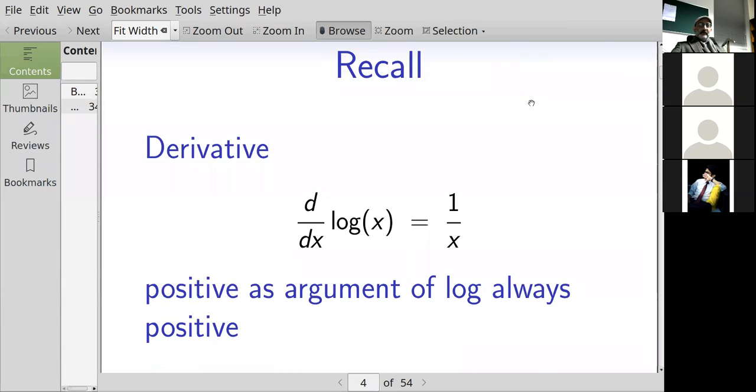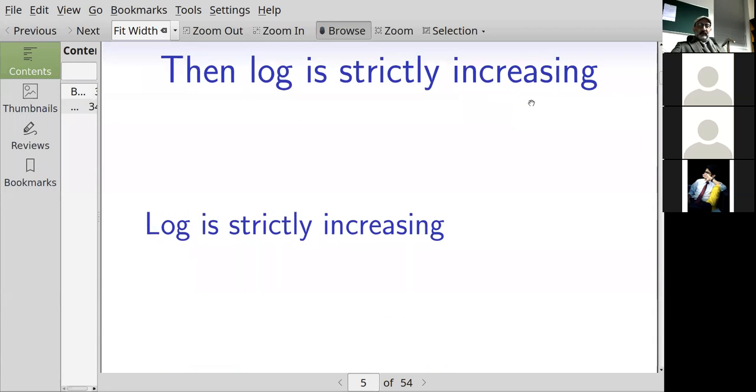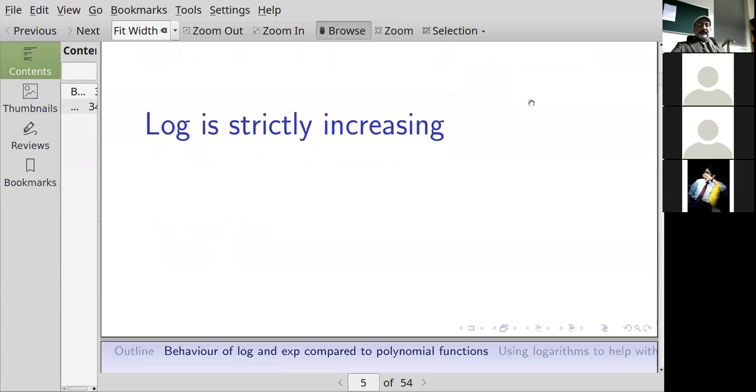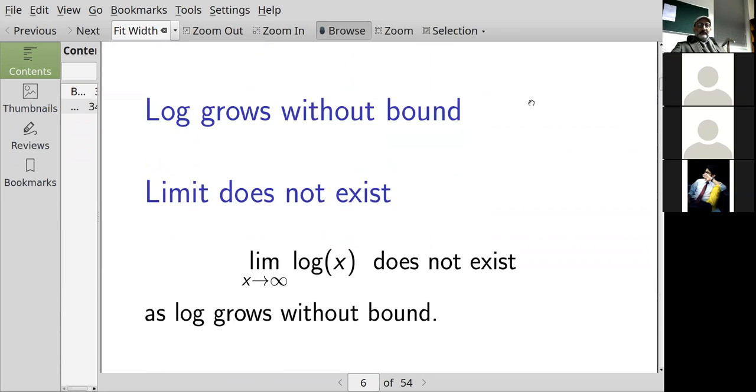And just to recall a few things, the derivative of the log of x is 1 over x, and the derivative of the log of the absolute value of x is also 1 over x. The logarithm function is strictly increasing, and it grows without bound.